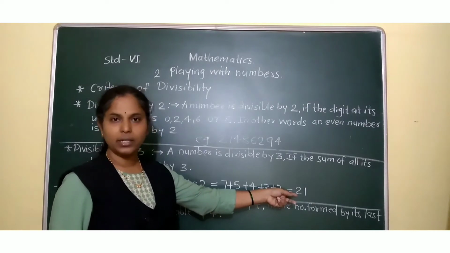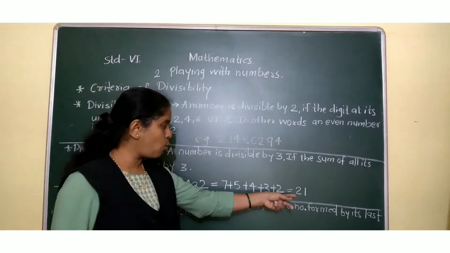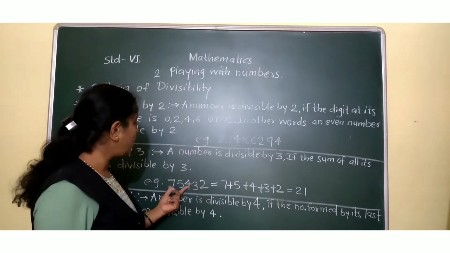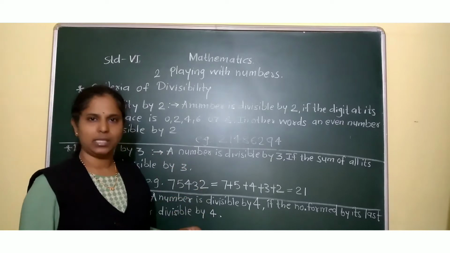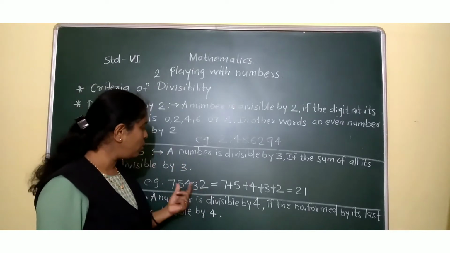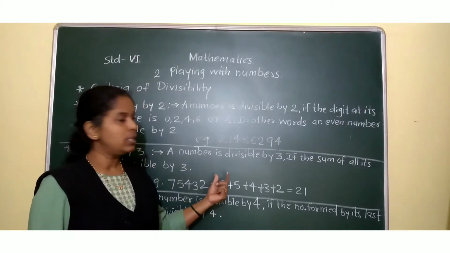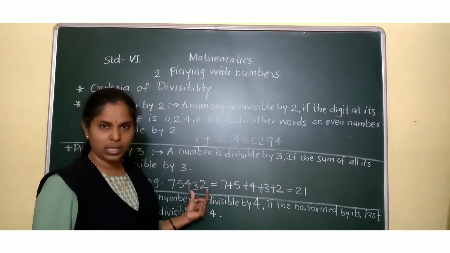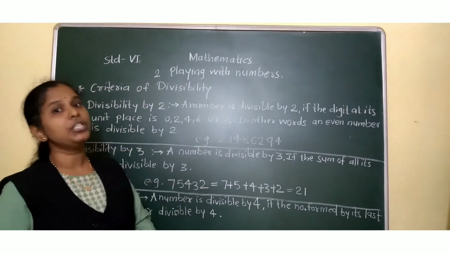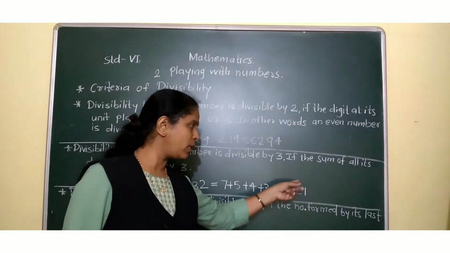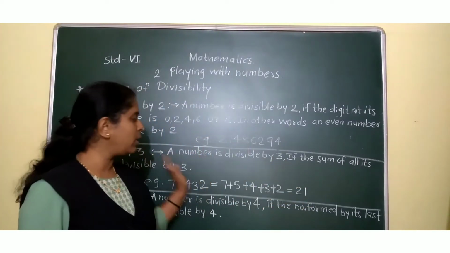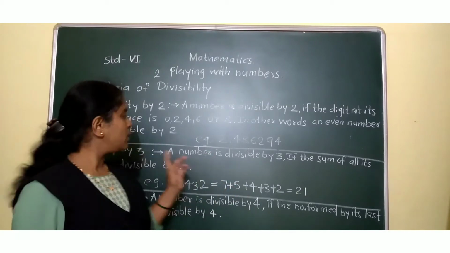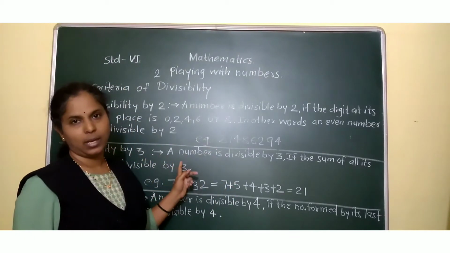So the given number is also divisible by 3. We just add the digits, and if that sum is divisible by 3, then yes, the given number is divisible by 3. This is the divisibility by 3.